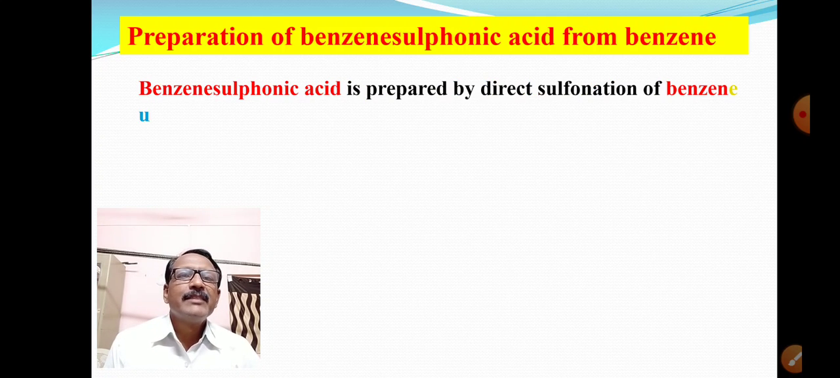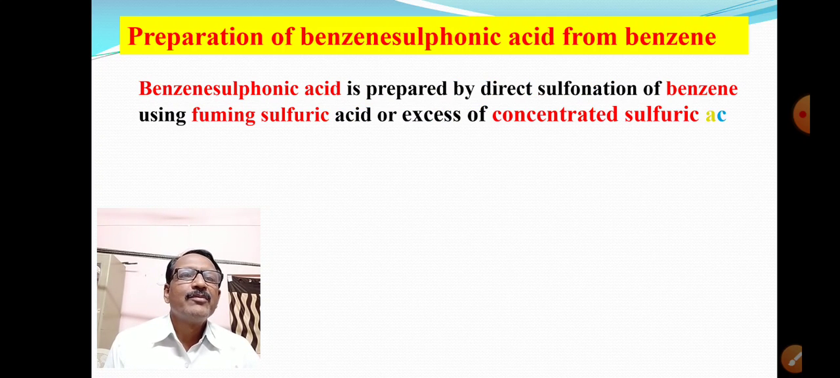Benzene sulfonic acid is prepared by direct sulfonation of benzene using fuming sulfuric acid or excess of concentrated sulfuric acid.